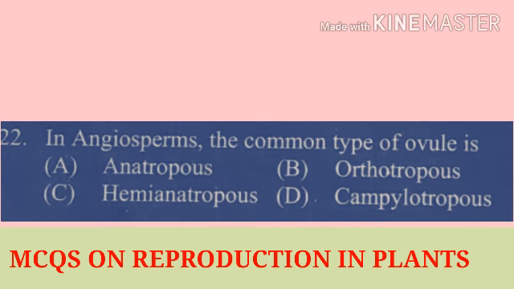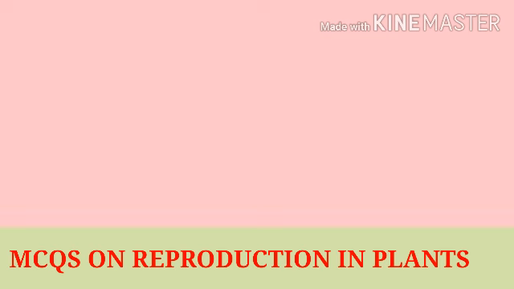Question number 22. In angiosperms, the common type of ovule is. The angiospermic plant shows a characteristic type of the ovule. That is the inverted ovule, and this type of inverted ovule is also called the anatropous ovule. Here the correct answer is anatropous ovule. That is, in angiospermic plants the inverted or anatropous ovule is present.